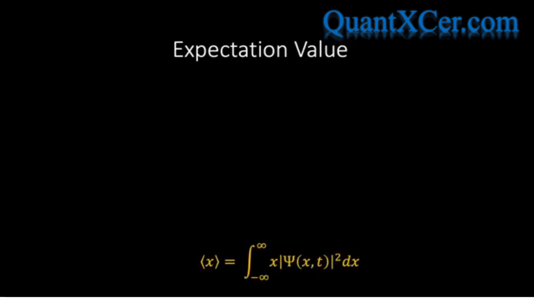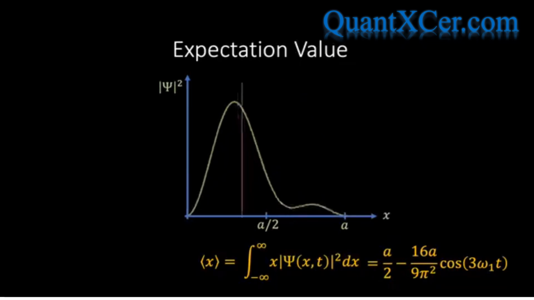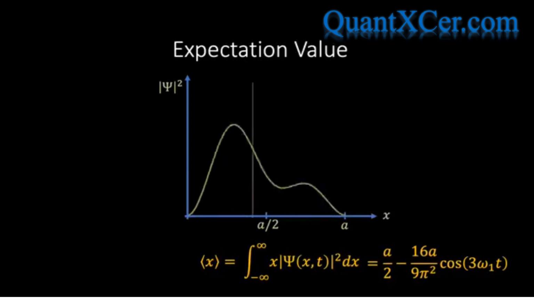Now, I won't go through the details of this calculation, but it's safe to say that it follows in the same spirit as the other calculations that we've looked at in detail. Feel free to try it yourself, and if you do so, you should find that when the dust settles, the expectation value is given by the following compact expression. So what is this telling us? Well, this is saying that the expectation value of the position of the particle is oscillating about the centre of the box. To visualise this, let's superimpose the expectation value on the graph of the oscillating probability density that we looked at earlier. We see that the expectation value of x oscillates with a particular frequency.